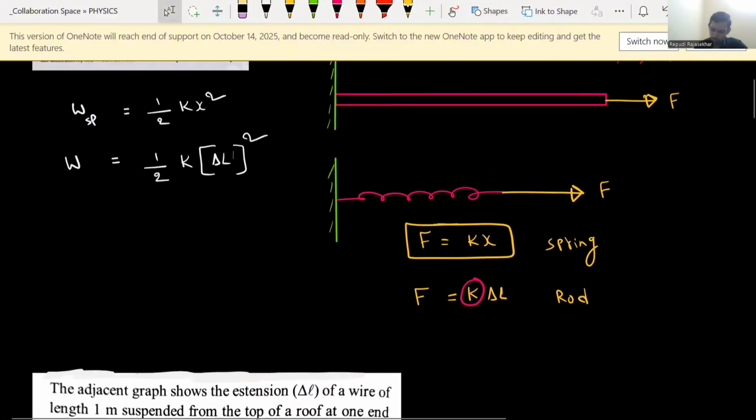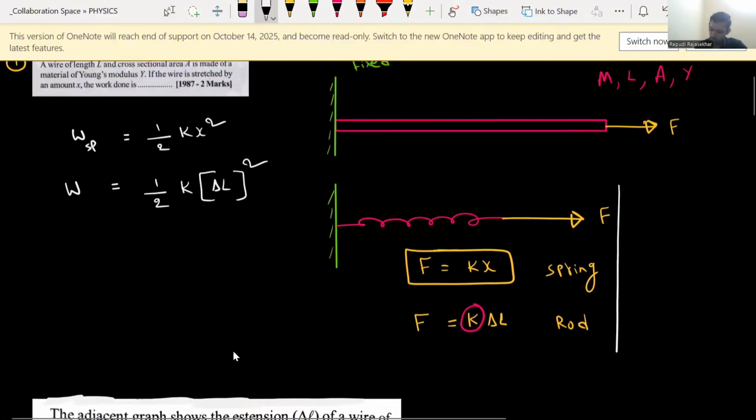we know one equation, that Y equals F into L divided by A into delta L. Yes, we know this equation. How did this equation come? Basically, stress is force by area, strain is change in length by original length. So according to Hooke's law, stress is directly proportional to strain. From that, this equation came. I have given this in the class.